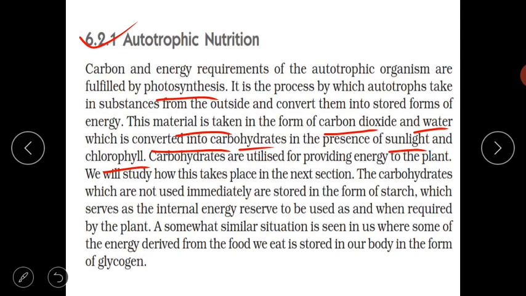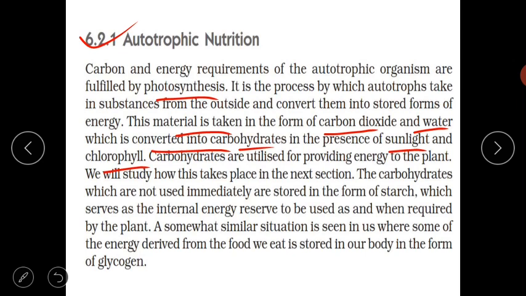Photosynthesis is the only way of making food, which is the only source of food for all organisms.